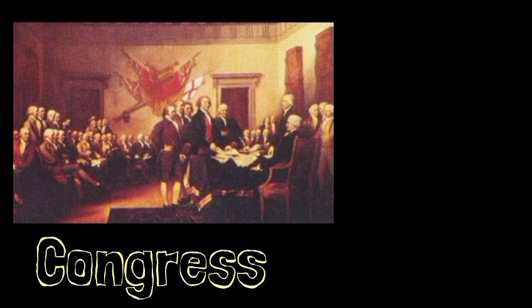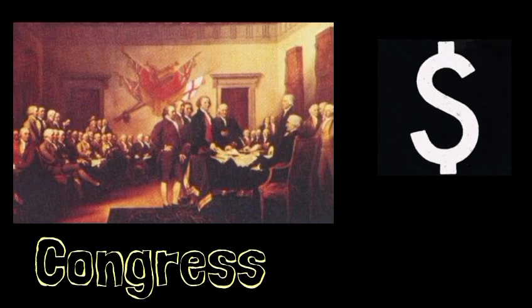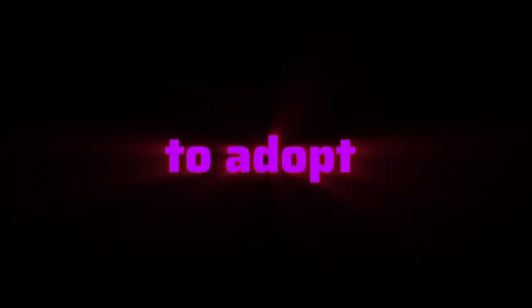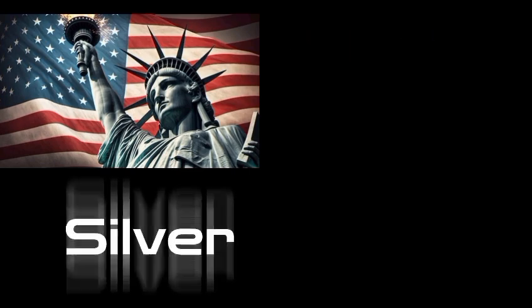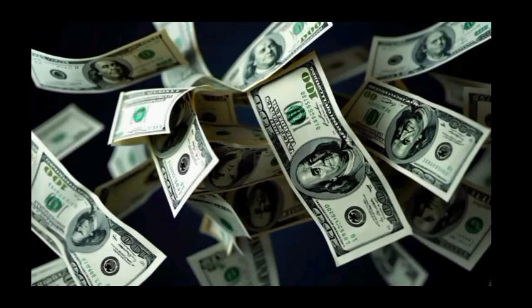In 1785, the Continental Congress officially chose the dollar as the currency of the United States. This made America one of the first countries to adopt a decimal-based currency system. Then, in 1792, Congress passed the Coinage Act of 1792, creating the U.S. Mint in Philadelphia. The Mint began producing America's first official coins in gold, silver, and copper. The value of the dollar was originally linked to a fixed amount of silver, helping people trust the new currency.